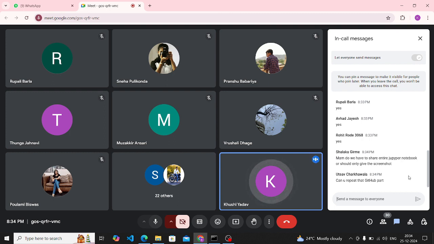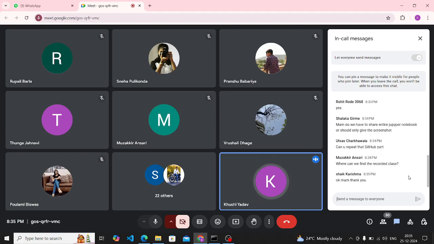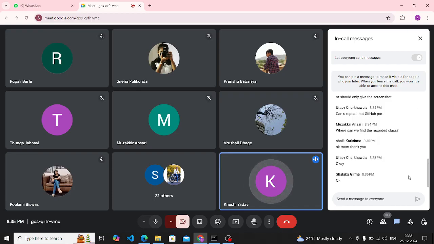No, Shalaka, you don't have to share the entire Jupyter notebook. You can share a screenshot. On GitHub itself, you have to post your Jupyter notebook file, with your code and output. You just have to post it, that's it. Muzakkir, for the recorded class, you have to ask the management team. They will provide it to you.